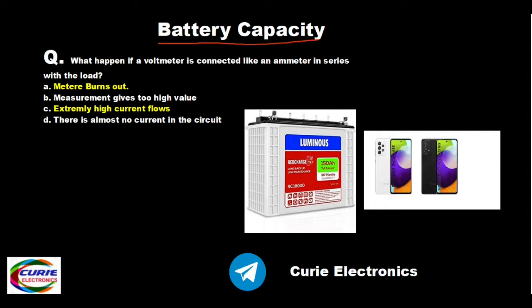So, as usual, let's start with a question. What happens if a voltmeter is connected like an ammeter in series with the load? Options are given here. You can find an answer in the comment section. If you know, right away answer it, otherwise learn and answer. So now we'll see what is the capacity of a battery.